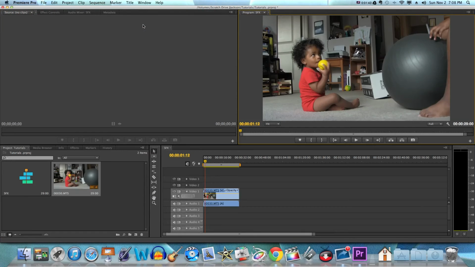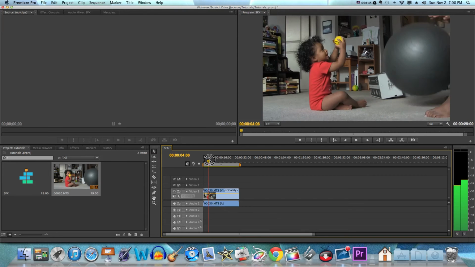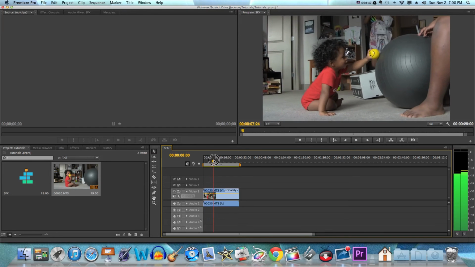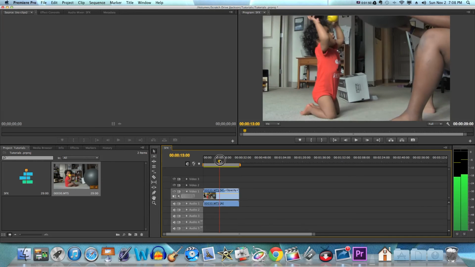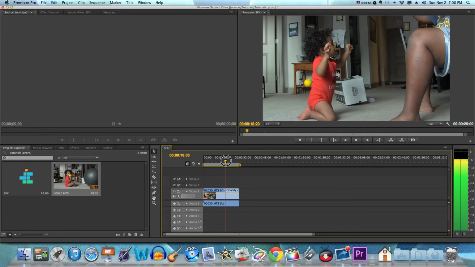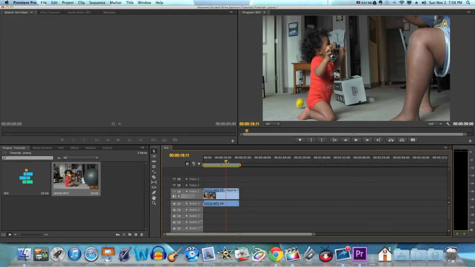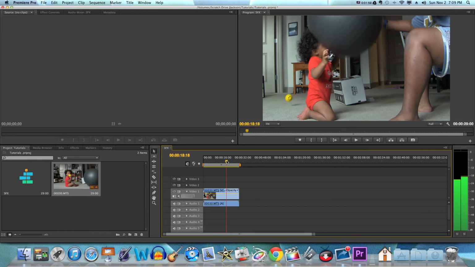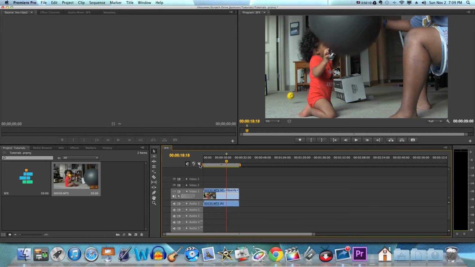Window, restore frame size. What we need to do is we need to find the spot where the baby gets hit, which would be right about here. We go through it frame per frame, and we find the exact moment of impact right there. What I want to do is I want to add a marker to that. Here's your marker. It says add marker. I click that. And then now I know exactly where to add my sound effect.